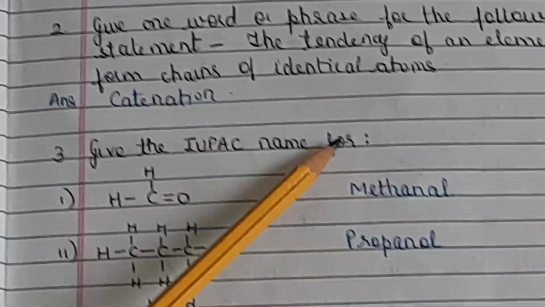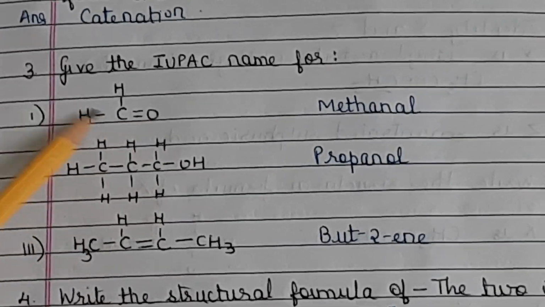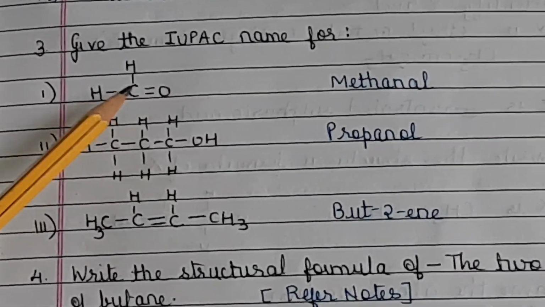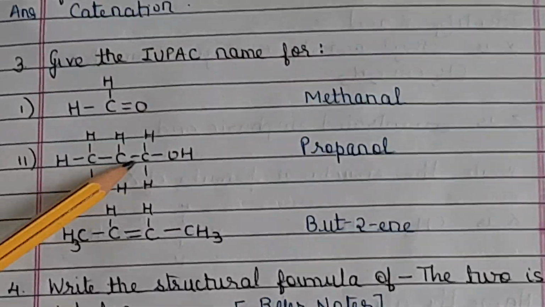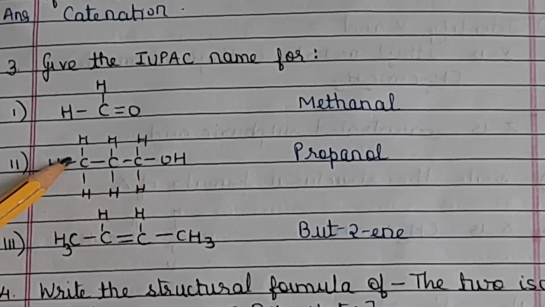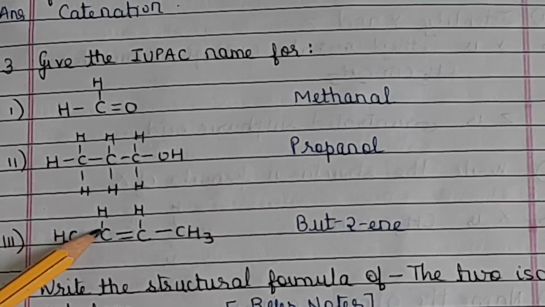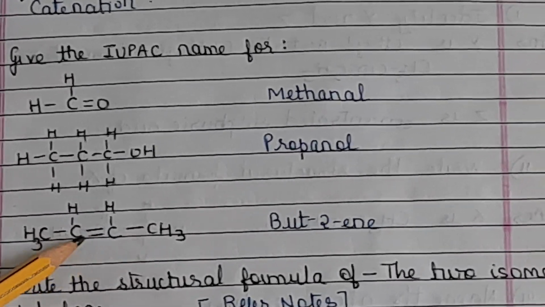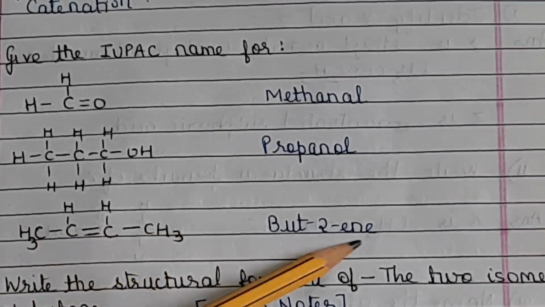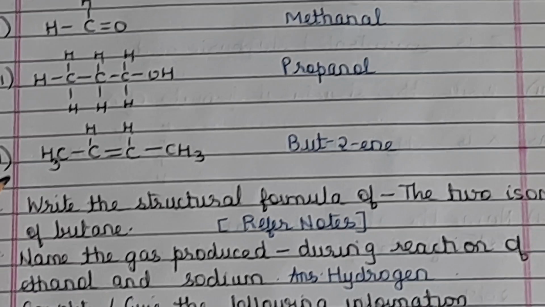Now give the IUPAC name for the following. What is this? HCHO, so it's an aldehyde, first in the homologous series of aldehydes, so it is methanal. Then this one has 1, 2 and 3 carbons and OH, so propanol. And this one has 1, 2, 3, 4 carbons, so but-, with a double bond between the second and third, so butene. Moving on to the next question.